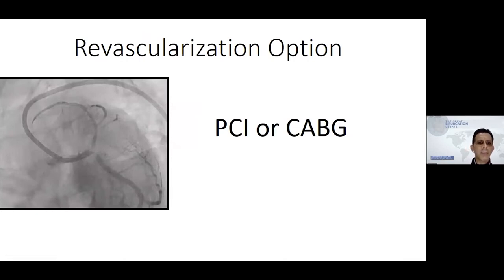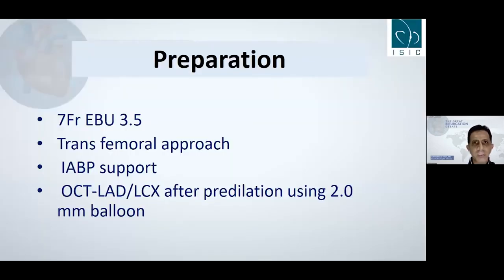At that time, we stopped the procedure and discussed the revascularization options with the patient and family. The patient insisted on having a PCI. So we prepared using a 7 French EBU 3.5 transfemoral approach with IABP support, and we performed OCT of the LAD and circumflex after pre-dilatation using a 2.0 millimeter balloon.